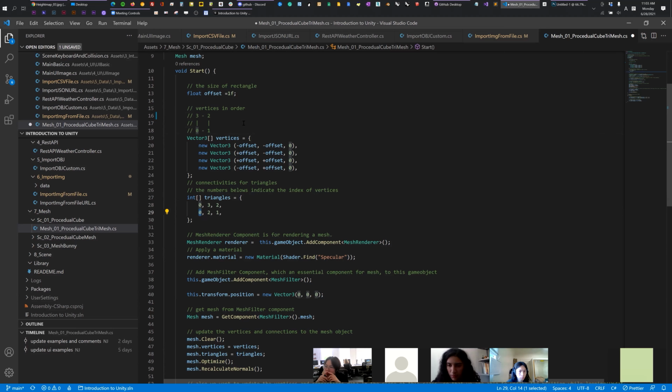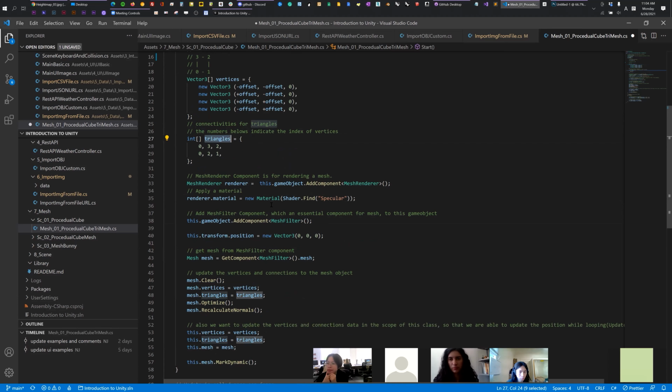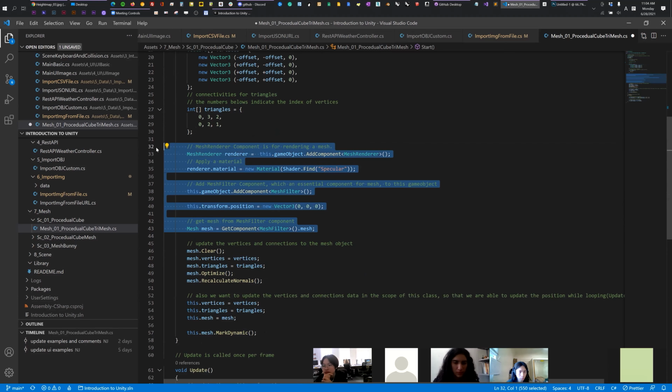So we basically tessellate the rectangle by triangles. Okay, this is the important thing. So we have our data, vertices, and then connectivity. And then the rest of them is just procedural things.